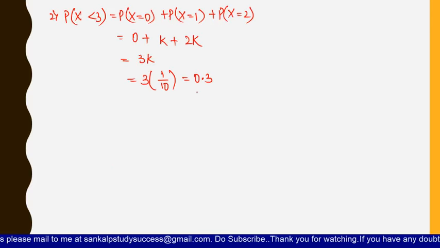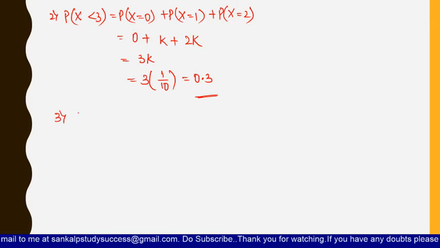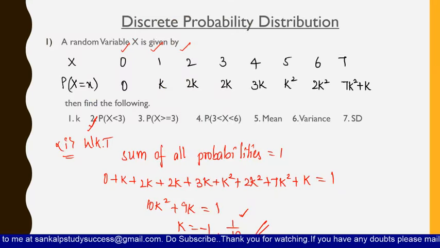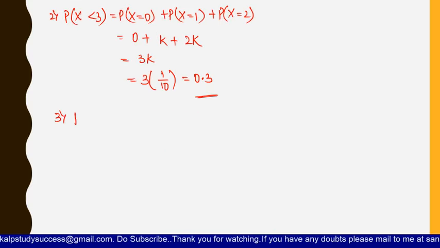So we will get the answer as 0.3 here. So this is the second one. Now let us see what is the third question. Third one is 3 less than x less than 6. That means what? Probability of